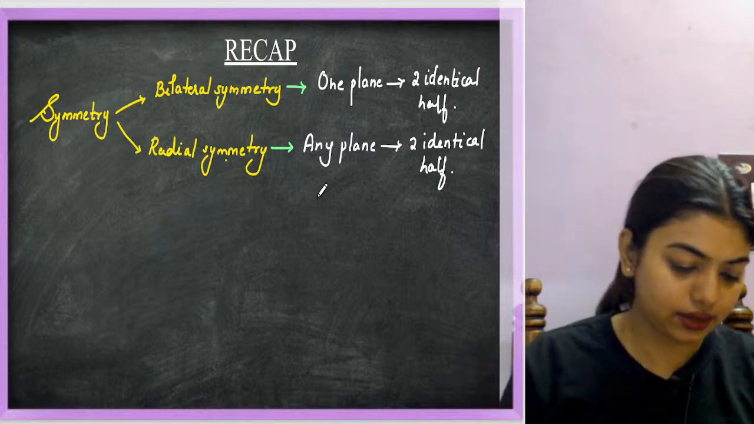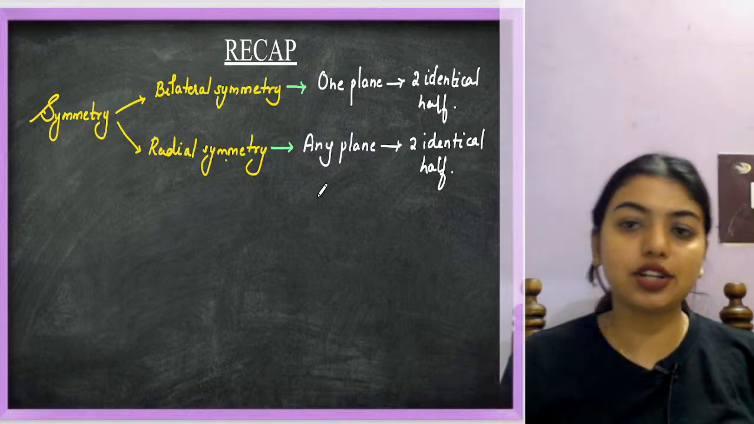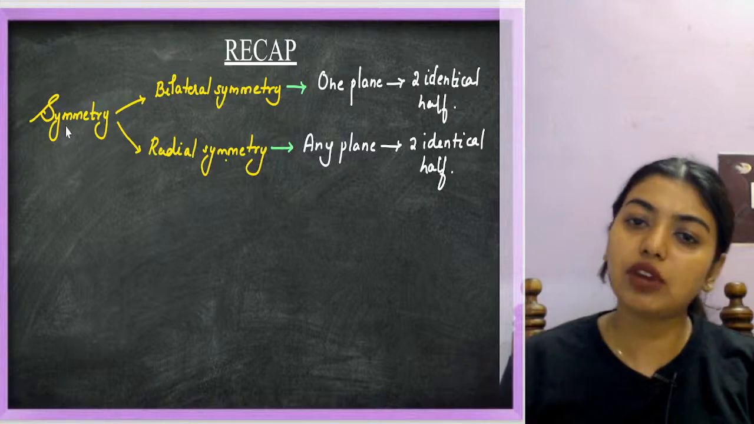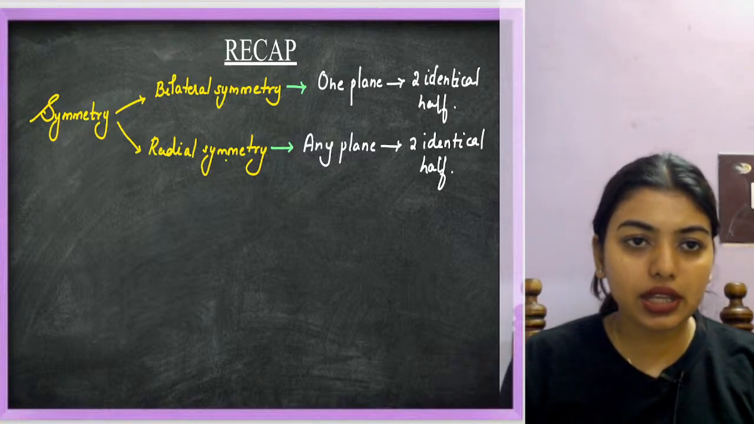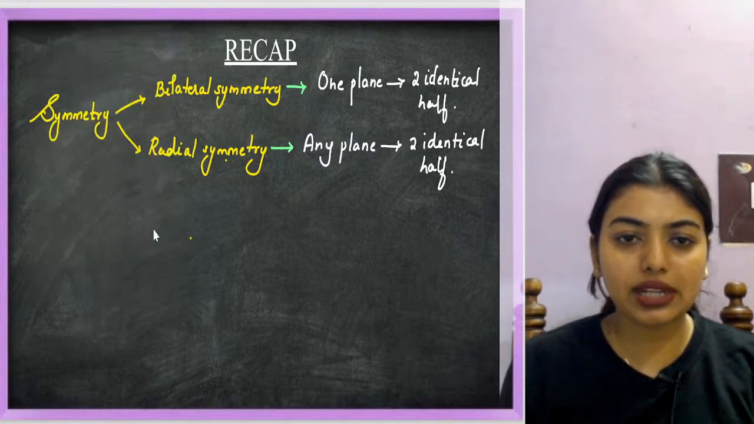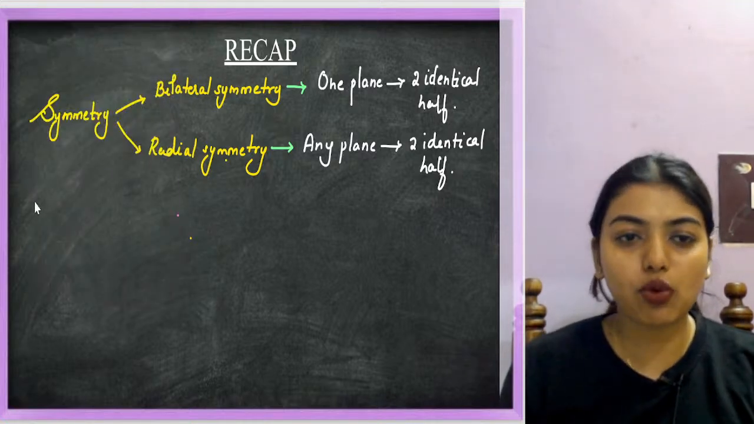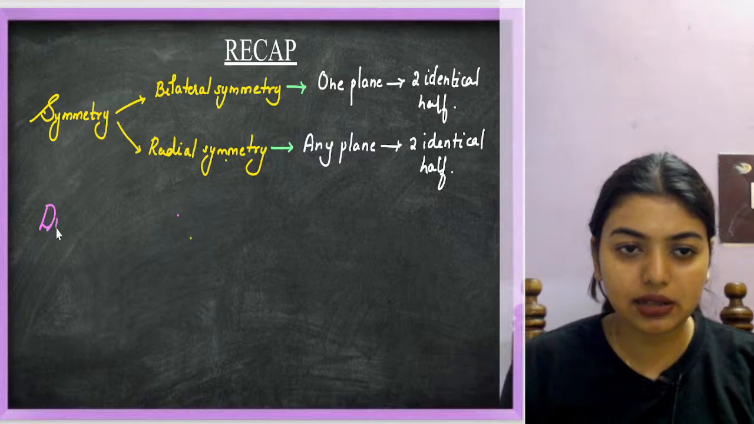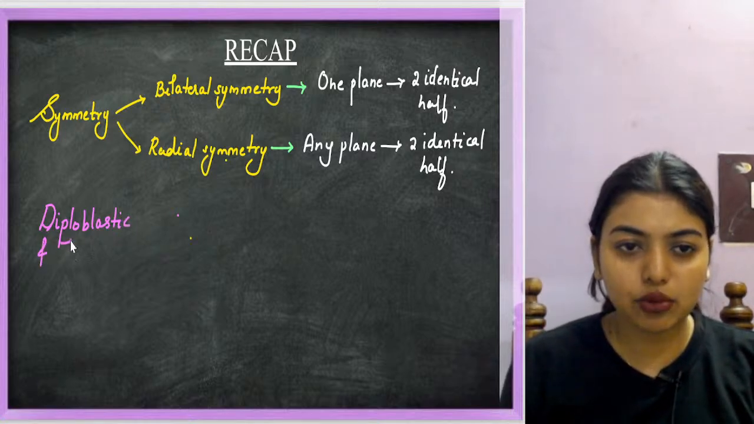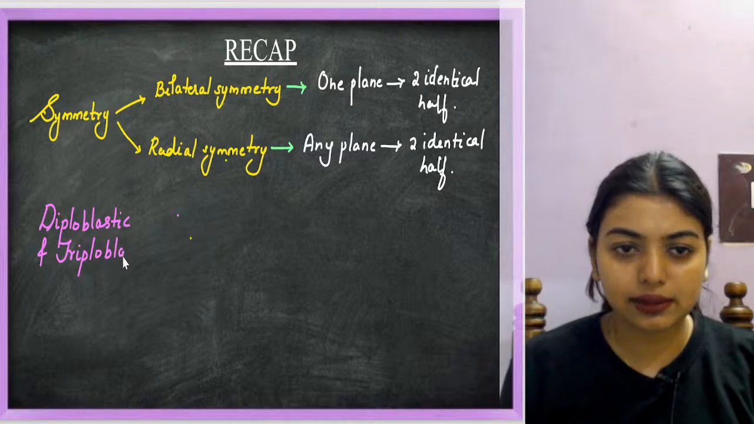Okay, yeah. Fine. Now radial symmetry understood: any plane, two identical halves; one plane, two identical halves. Now if I go to the next topic, let's use another color. We spoke about diploblastic and triploblastic.